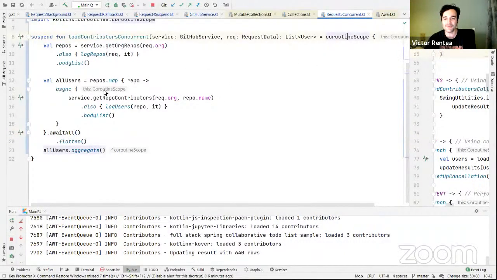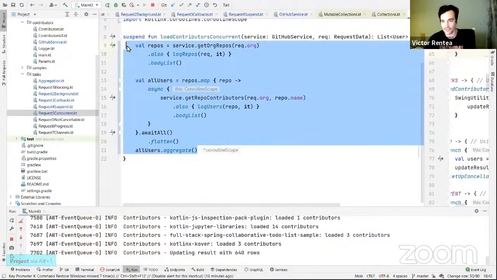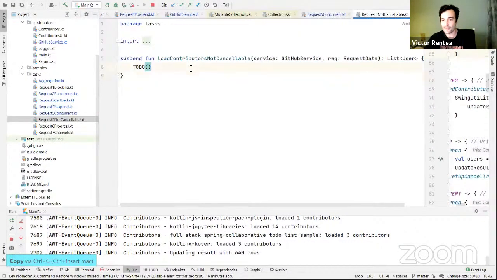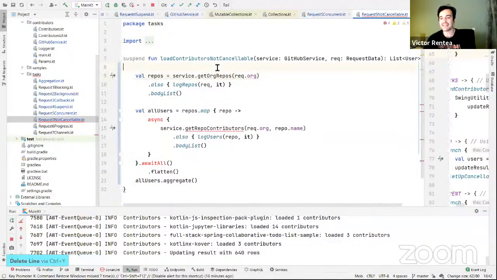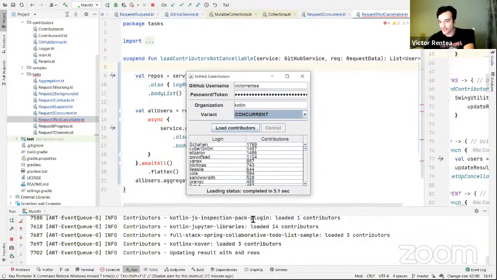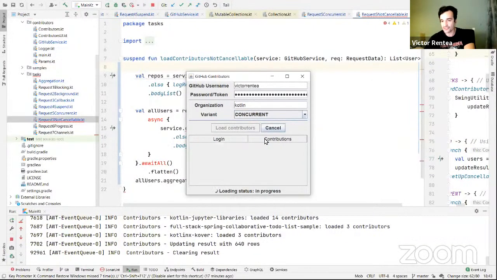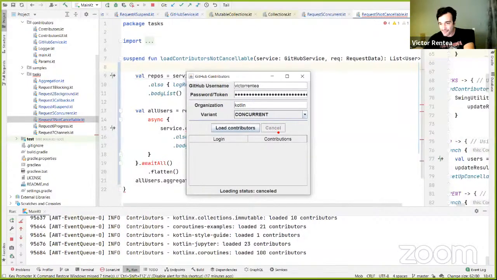Not cancelable. Let's see what this means. The next request, let's start from this because we worked quite a lot on it. Let's try to make this flow, but not cancelable. What does it mean, not cancelable? Let's first see what happens if in the concurrent style that I have now implemented, while the contributors are loading, I wait just a couple of seconds and I press cancel. After I press cancel, the whole execution is canceled, which is incredibly important for an Android application.